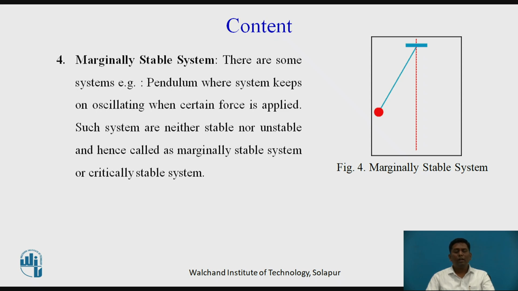And when the poles are located on the left hand side of the S plane, which is the negative side, then the system is called as stable. And when the poles are on the right hand side of the S plane, then the system is called as unstable.